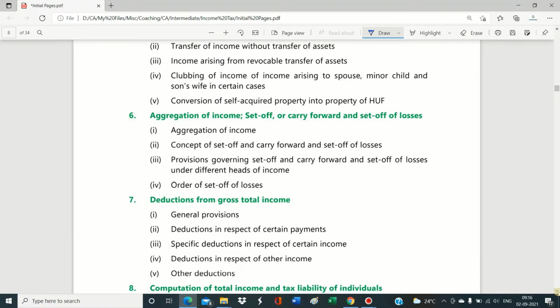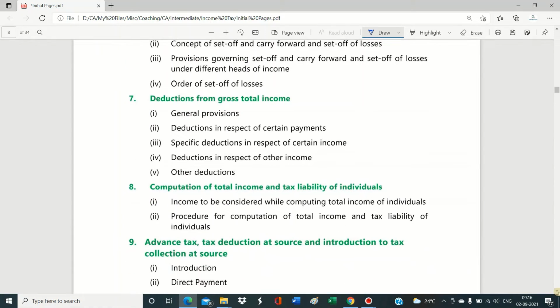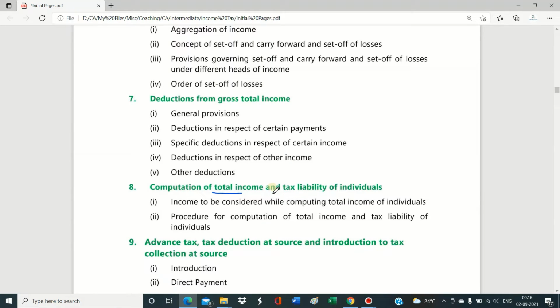The seventh chapter is for deductions from gross total income. So what are all the deductions available to the assessee from gross total income in computation of tax liability. After learning all these things, we are actually going to compute the total income and tax liability of an individual by applying the slab rates.